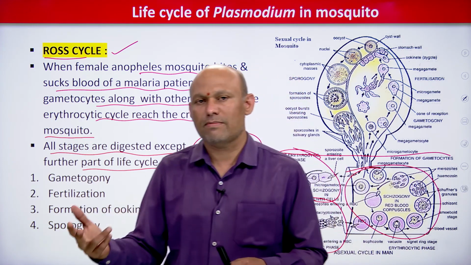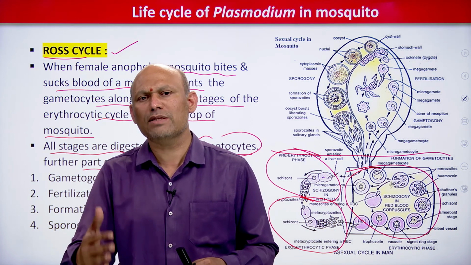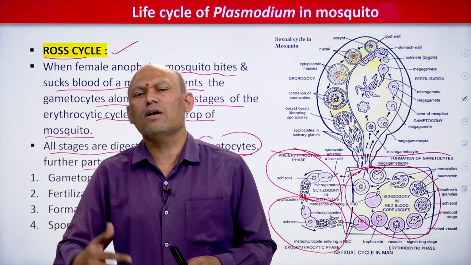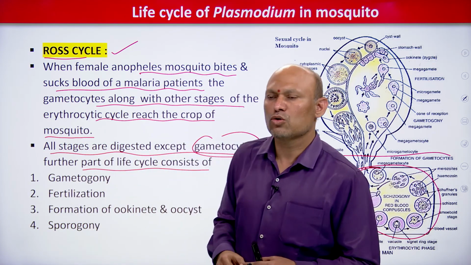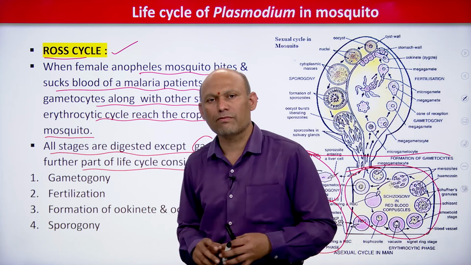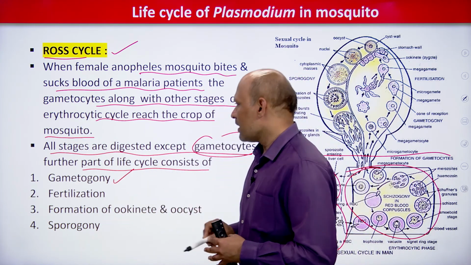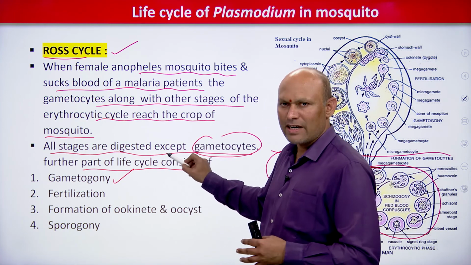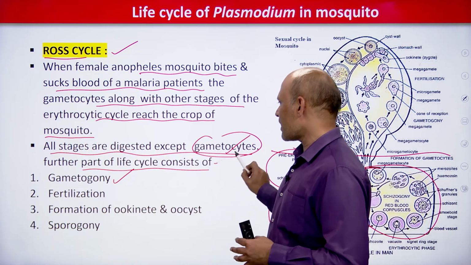Further, how do these parasites undergo further development? We can discuss under these headings, students. It's very simple. First, gametocytes: all the other stages are digested, I told you, disintegrated, except gametocytes, and the further part of the life cycle consists of what?